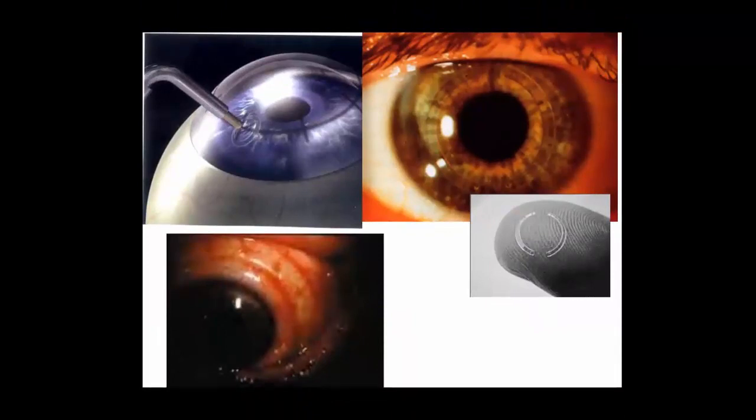And if I consider Schachar's theory and accommodation theory, there are 7 theories in all. Out of that, there are 2 major theories. One is Helmholtz's theory, where we tell the patient that the lens gets hard, and because of that we get this presbyopia problem. The second theory is the opposite: Schachar said the lens doesn't get hard significantly, because the lens keeps growing through life, so there is no place to expand. If you put an expansion in that area, space comes, and then accommodation will take place, which he showed.